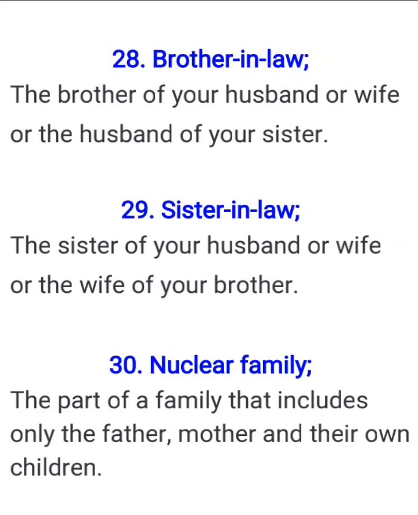Then sister-in-law is the female version, the sister of your husband or wife. Then we can also use it to mean the wife of your brother. Yes, the wife of your brother is your sister-in-law. Please take note of this second application because it's rare, it's not common, and we are being exposed to it now so that we take note of it. Then we have nuclear family, the part of a family that includes only the father, mother, and their own children.